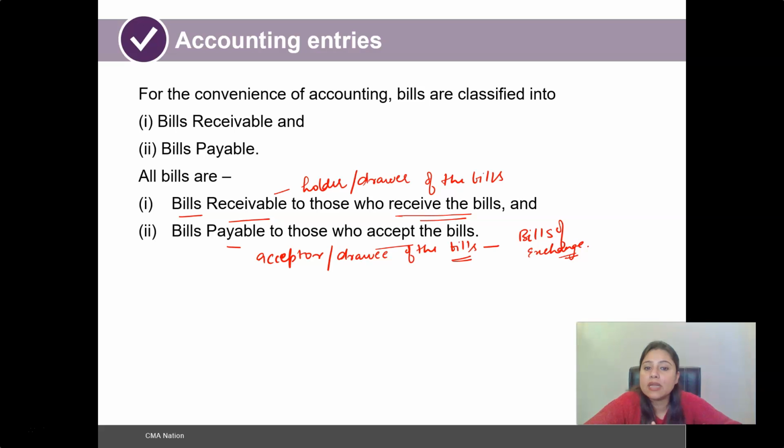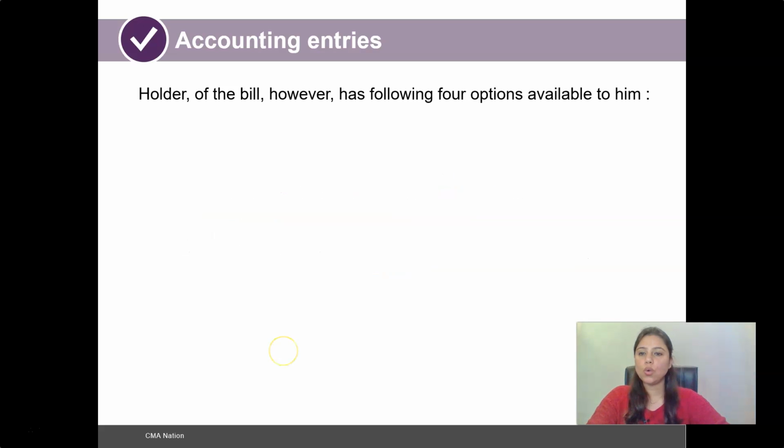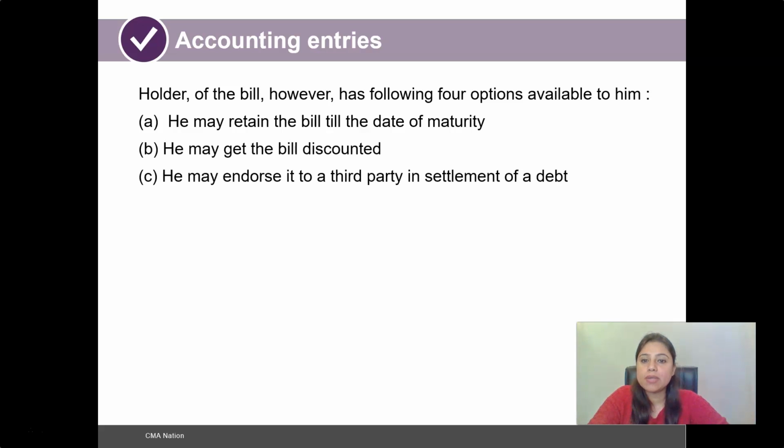So it would be bills payable in the books of the drawee or acceptor of the bill of exchange, and it would be bills receivable in the books of the drawer or the holder of such bills of exchange. Therefore, the same bill can be both a bill receivable as well as a bill payable. The difference is that bills receivable will be for the drawer of the bills and bills payable would be in the books of the acceptor of the bills. The holder of the bill, however, has the following four options available to him. He may retain the bill till the date of maturity. He may get the bill discounted. He may endorse it to a third party in settlement of a debt, and he may send it to his banker for collection.